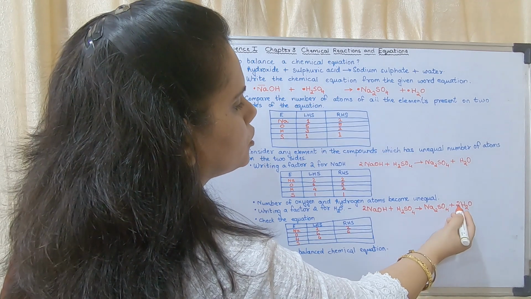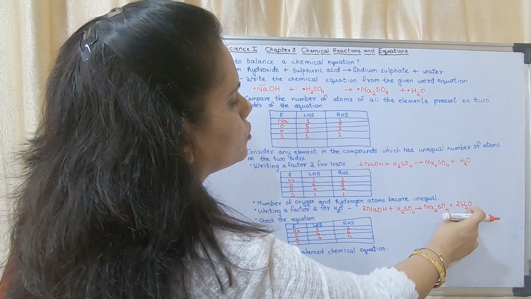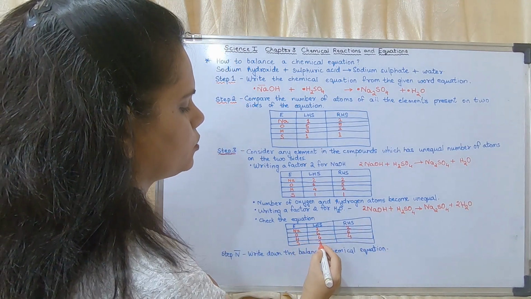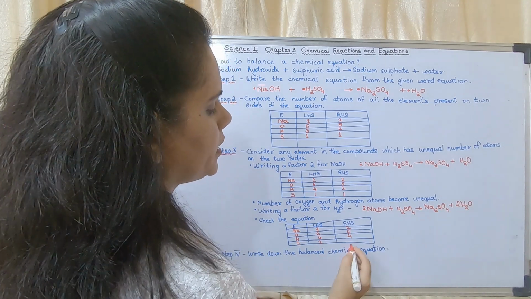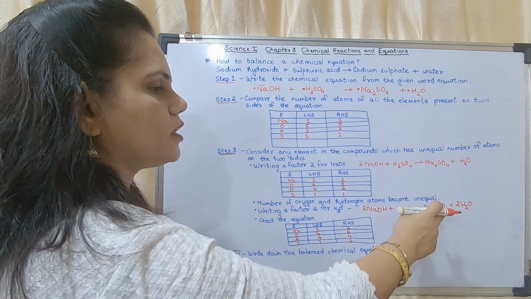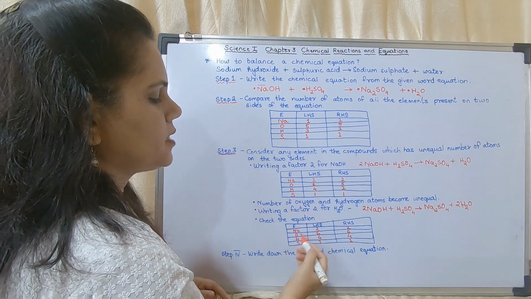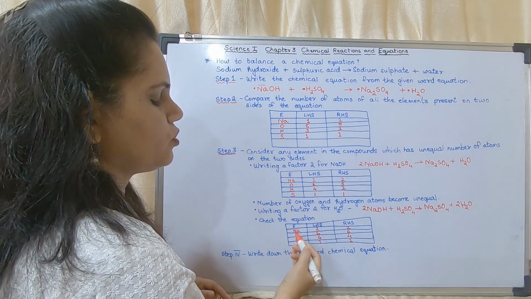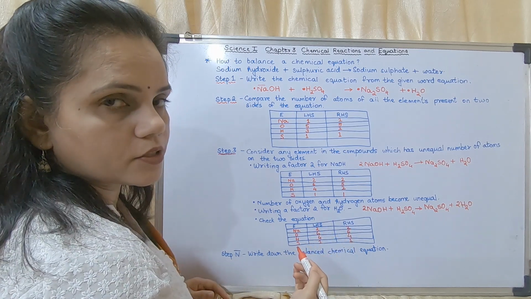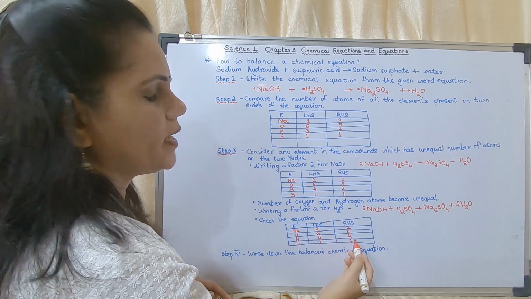And what is here? 2 into 2, that is 4. These two numbers you have to multiply. Sulfur, how many atoms of sulfur? That is 1 atom of sulfur. Here how many atoms of sulfur? 1 atom of sulfur. Okay, so after putting the 2 there, the equation you may see it has become balanced. That means on LHS the number of sodium atom is 2, on right hand side the number of atom of sodium is 2. 6, 6, 4, 4, 1, 1.